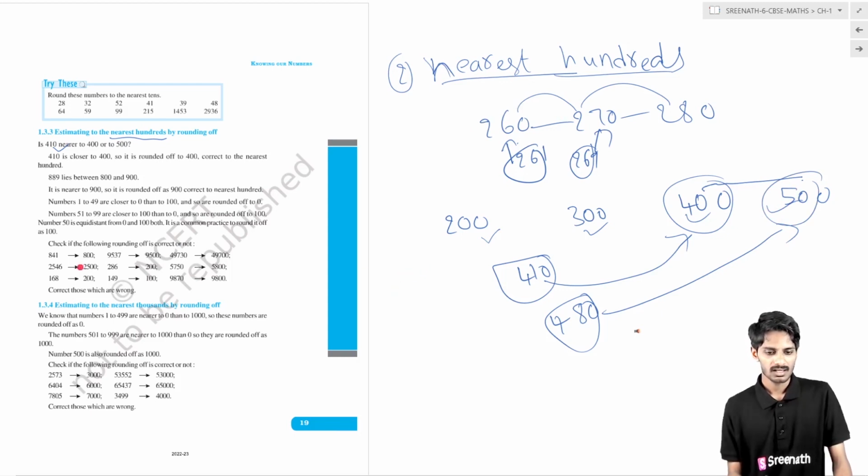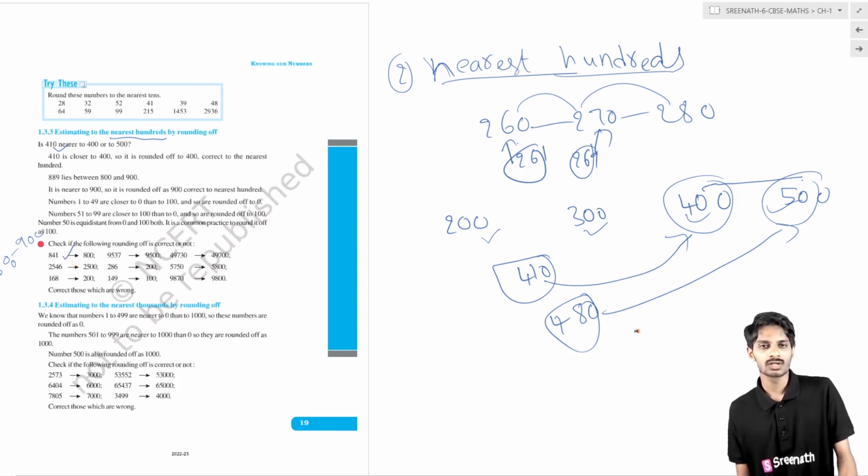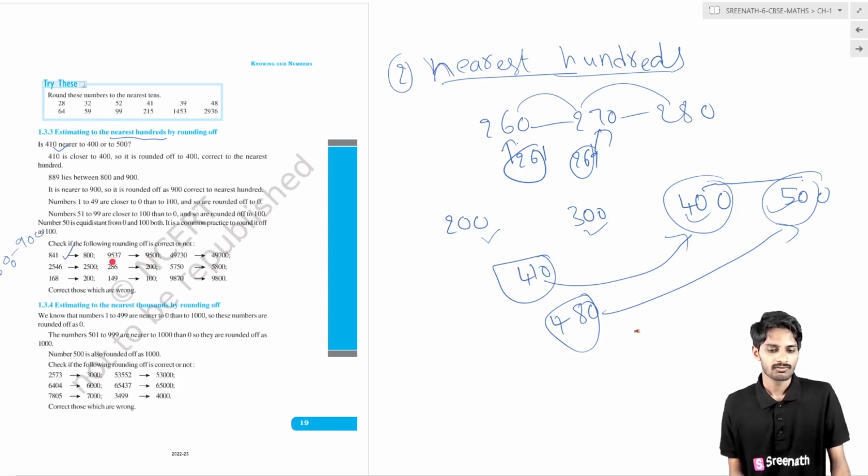Here 841 lies between 800 and 900. So 41 is nearest to 800 and farthest from 900. Now 9537: how can we round it to the nearest hundred?